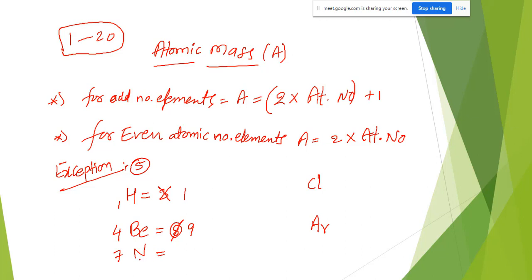Next, nitrogen, atomic number 7, so our expectation is 15, but it is wrong. 14 is the correct answer. Then 17, chlorine. Our expectation is 35, but 35.5 is the answer. Next, 18, argon: 36 is our expectation, but it is 40. See, so much difference here. These 5 things you have to remember.